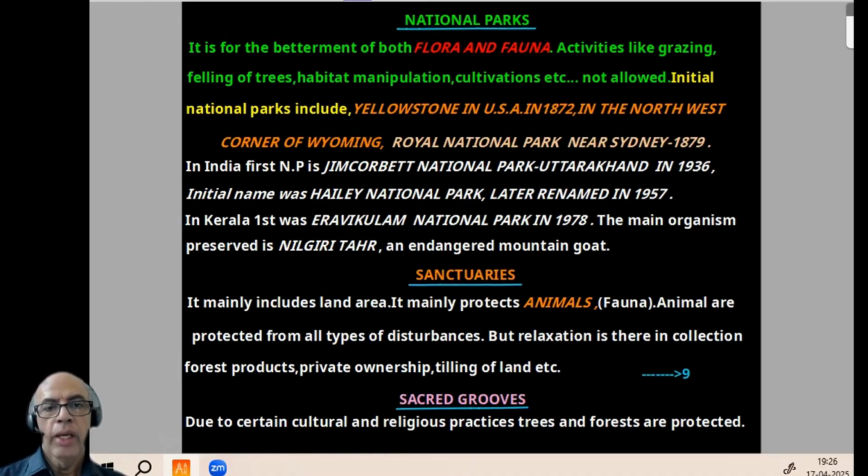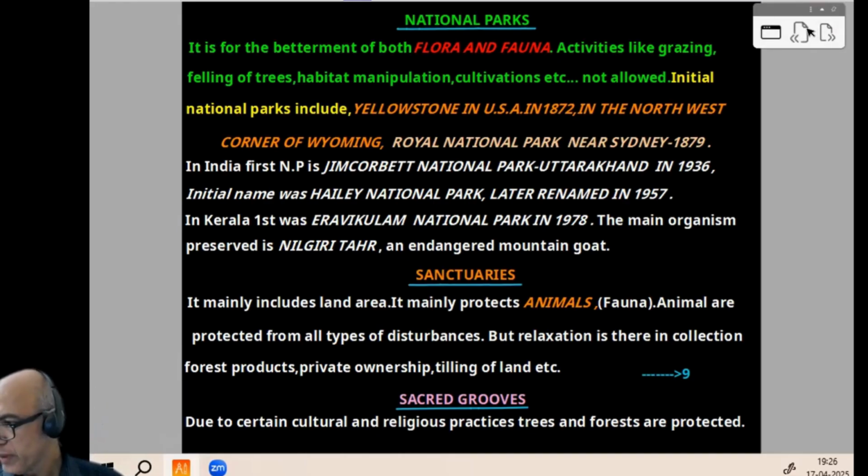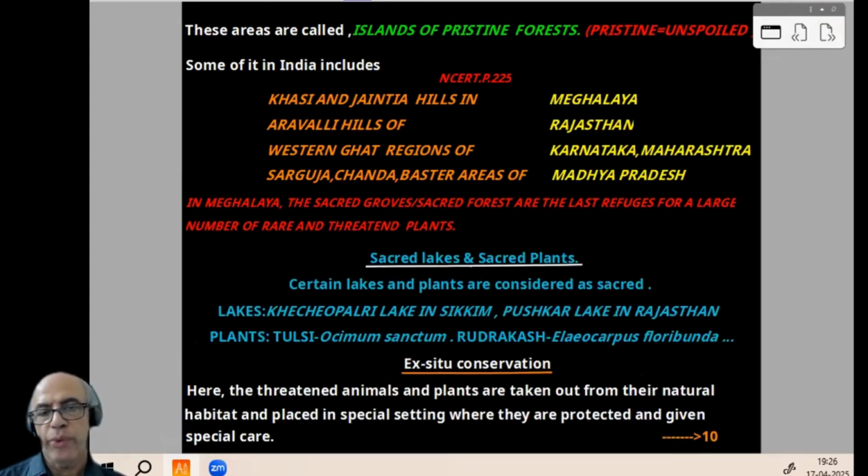Then came sanctuaries. In sanctuaries, mainly protection is only for animals or fauna. A little more relaxation is there compared with the national park. Then came sacred groves. Through cultural and religious practices, trees and forests are protected. Such areas are called islands of pristine forest. Pristine means unspoiled, pure. Some of it includes 4 important areas and the places where they are located; a match-the-following type question. Then in Meghalaya, sacred groves and sacred forests are the last refuge for this protection.